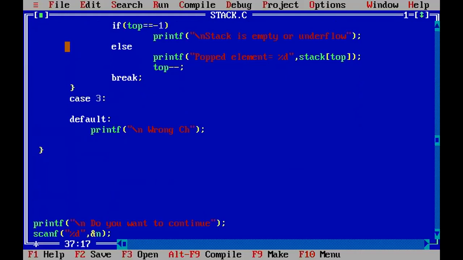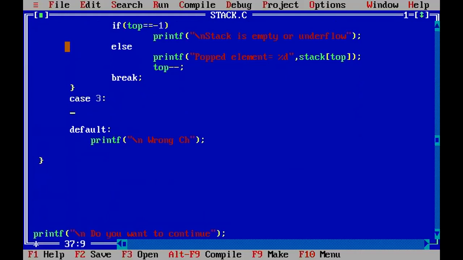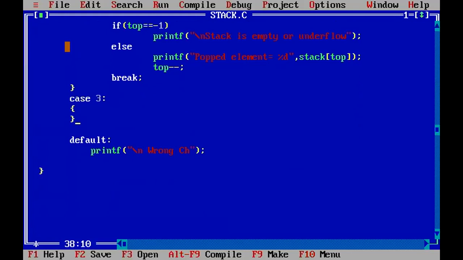Now when you are displaying the element, what do you need to check first? What do we need to check first while displaying? Hello, am I audible to all? Yes, sir. Now I want to display the stack, so what do we need to check while displaying?